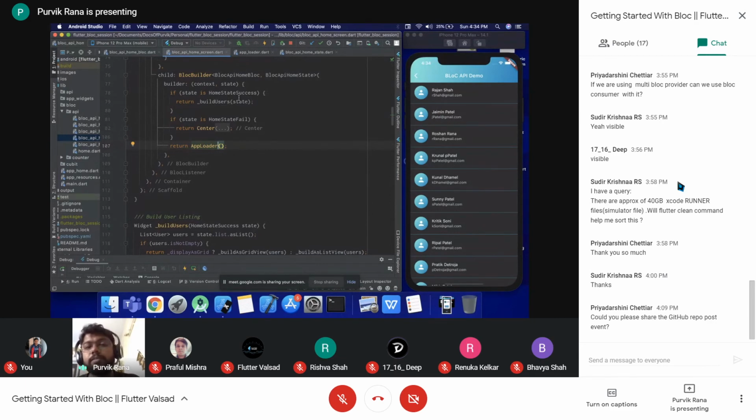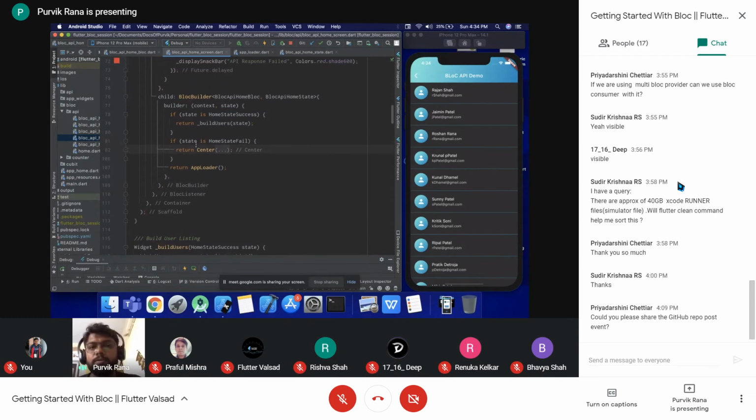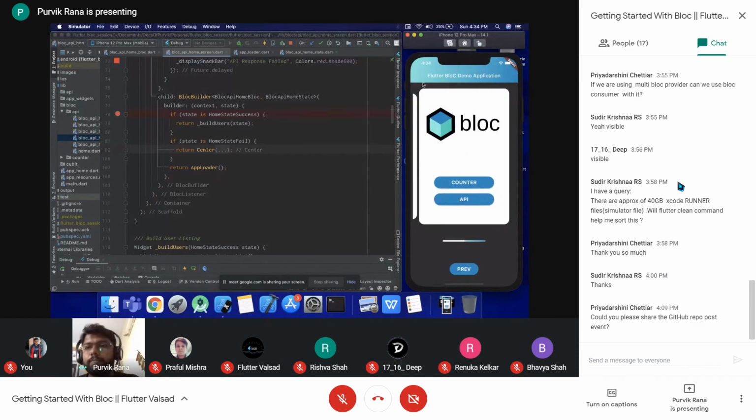At any point if our state is updated, let's say home state success is there, at that time build user will be represented to the end user, and if our state is fail, at that time some other components will be displayed to the user. So this is how the block builder works. So let's see.